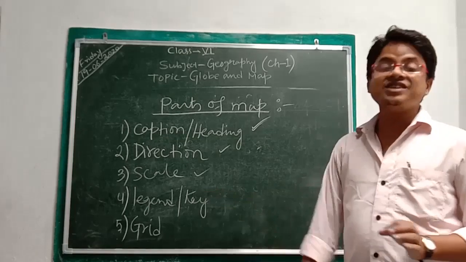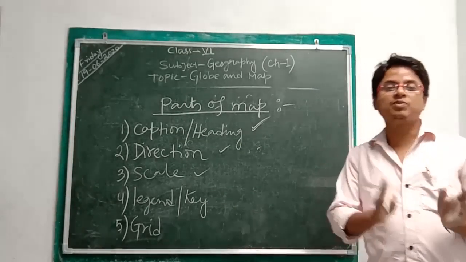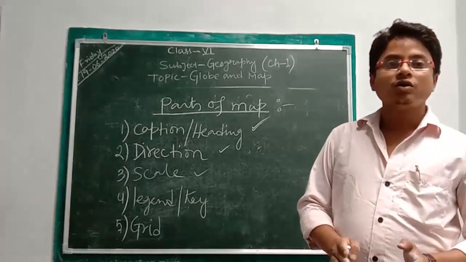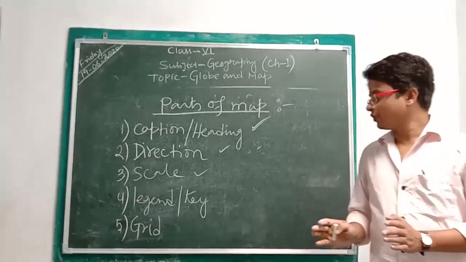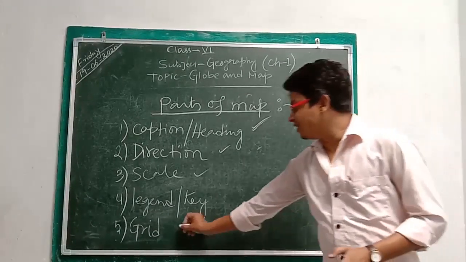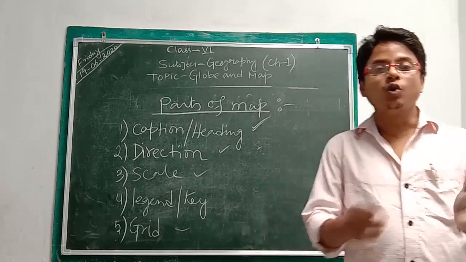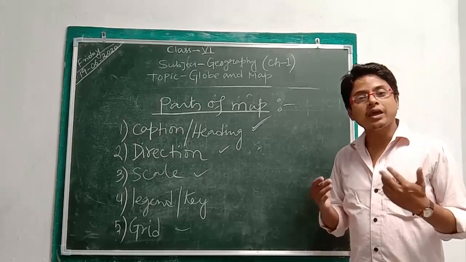The next is the legend or key. With the help of various symbols and colors, we demarcate various features of the earth on a map. And the last one is the grid. A grid is a network of latitude and longitude. It helps us to locate the various places on the map.